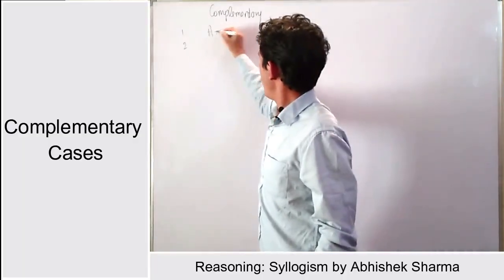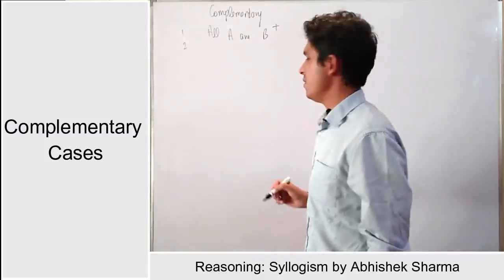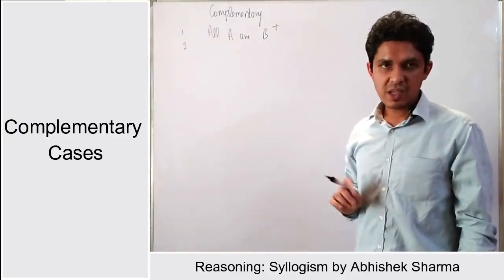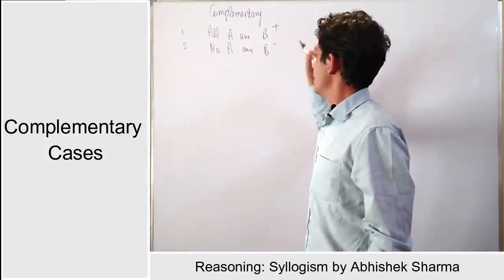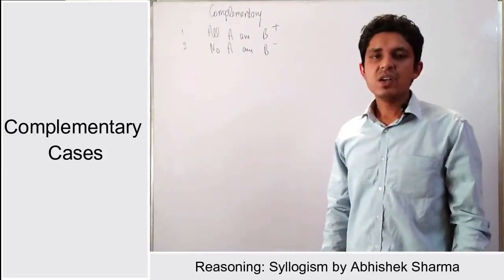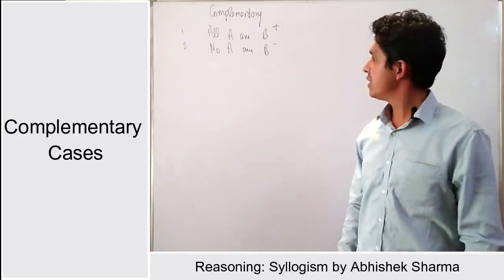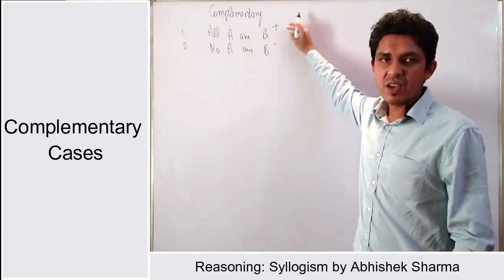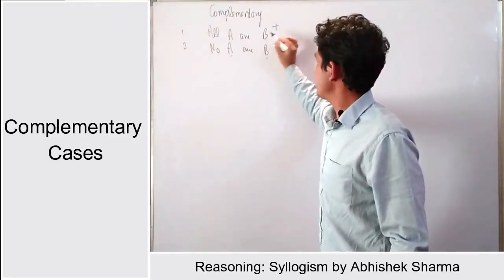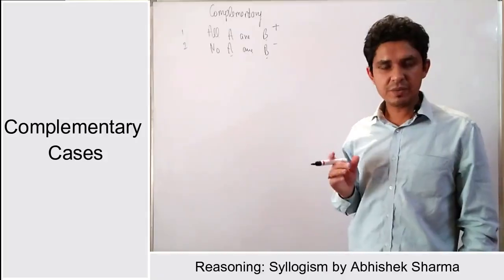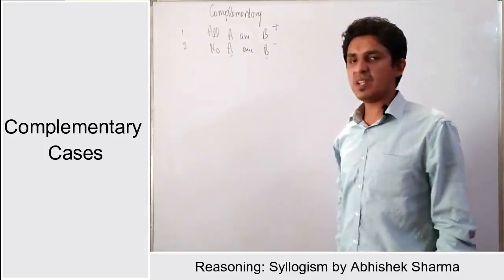Like if I write "All A are B", this statement is positive, so I am marking a positive sign here, and the second statement is like "No A is B", this conclusion is negative, right? So in the complementary case, whenever in the list of conclusions you find two conclusions where the first conclusion is positive and the second is negative, and in both conclusions the predicates are the same, like this should be AB, AB, right? Now A and B can be swapped with any other thing, but the predicates should be the same.